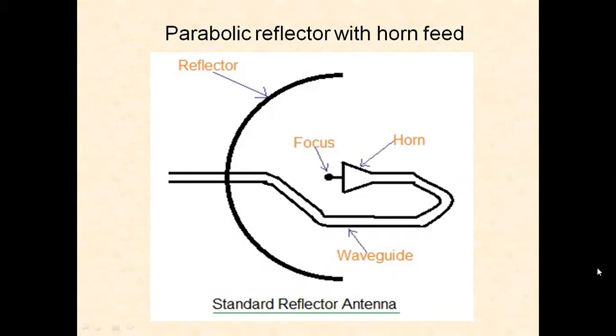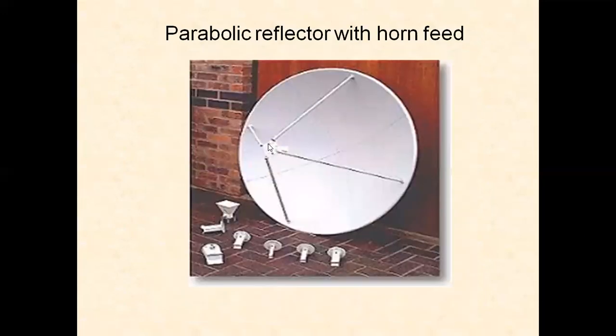So this is the main important parabolic reflector. When a horn antenna is placed, we call it a parabolic reflector antenna or antennas with parabolic reflector. So this structure is the horn feed for a parabolic reflector antenna. The horn antenna is placed at the focus point.